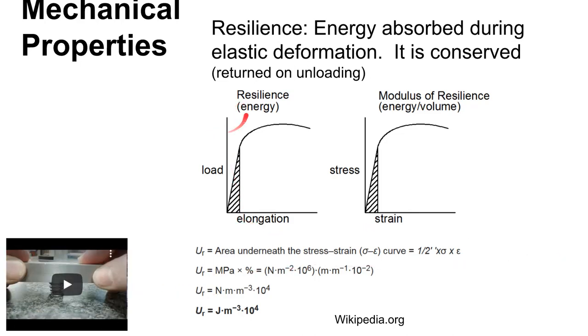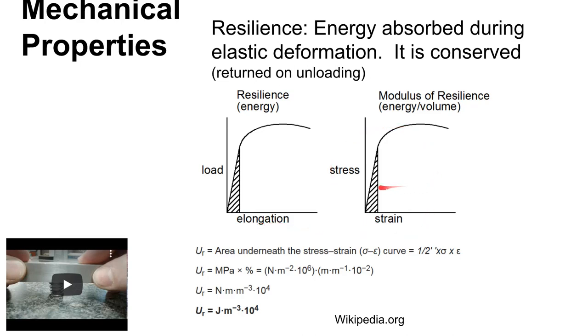Now notice here, this is not stress and strain, this is load and this is elongation. So we have not divided by the cross-sectional area, and we have not divided by the original length. This is just how much load we applied and how much it stretched. This is the stress-strain curve.